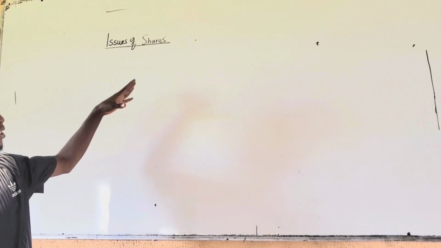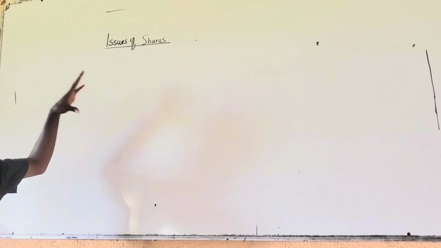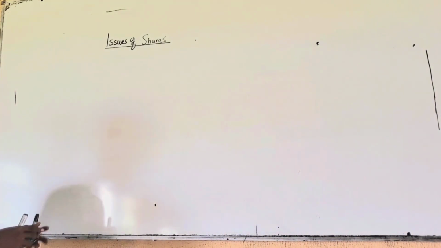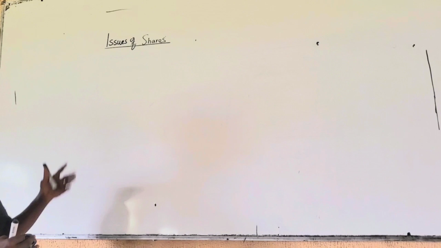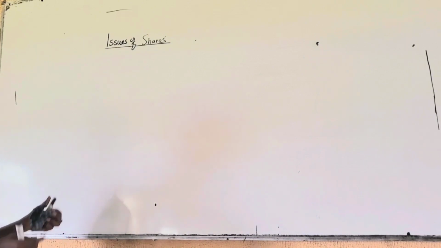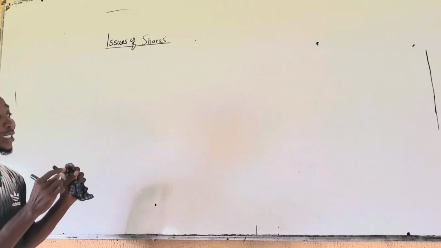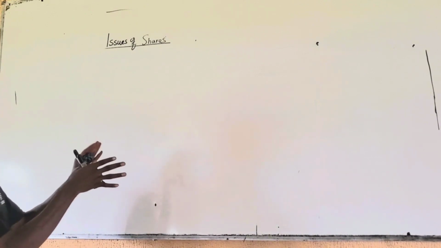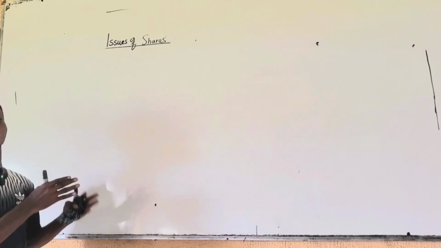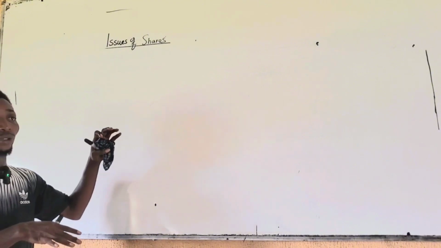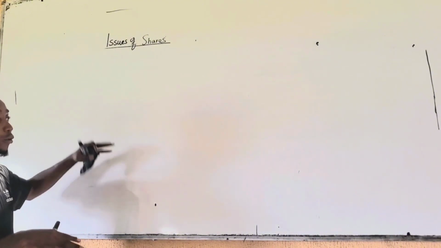Now, there are so many theories about issue of shares that you should have read by now. What is a company and the formation of a company, the memorandum of association, articles of association, prospectus, and all of that. So we'll be looking at just a few theories that relate to the calculation on issue of shares for today. If you want to explore more on company accounts and issue of shares, you can consult your textbooks to read up most of the theory.